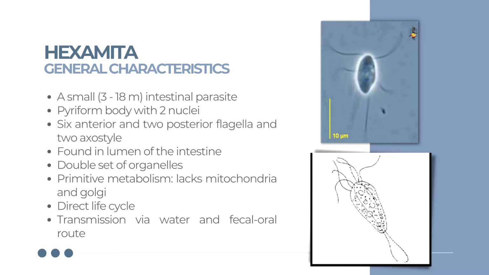It has a double set of organelles but lacks mitochondria and Golgi, thus it has a primitive metabolism. Its mode of transmission is direct, thus there are no vectors. Transmission occurs via fecal-oral route contamination and ingestion of contaminated water and food.